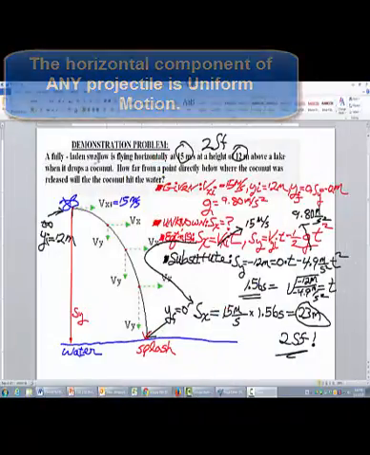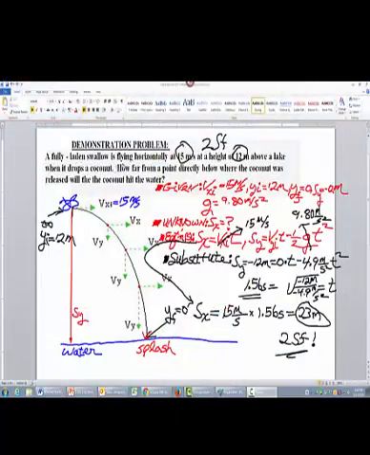Demonstration problem. A fully laden swallow is flying horizontally at 15 meters per second at a height of 12 meters above a lake when it drops a coconut. How far from a point directly below where the coconut was released will the coconut hit the water?